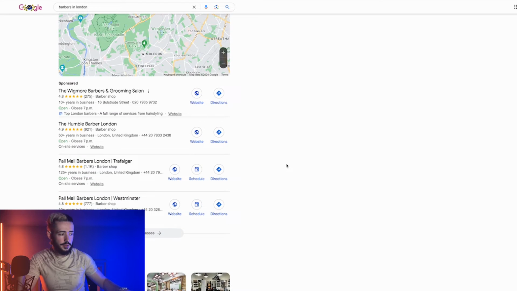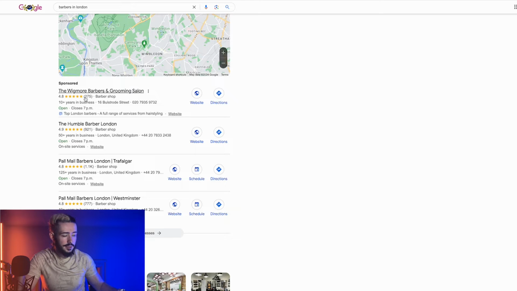What you're going to notice right here, the first thing that we actually see is this barber right here, Wigmore Barbers. You see the sponsored text right here. That means this exact business is running paid advertisements. So what that means is he's actually paying Google to rank number one as the top barbershop in London City. The next thing we're going to notice right underneath this is some of these barber shops right here.